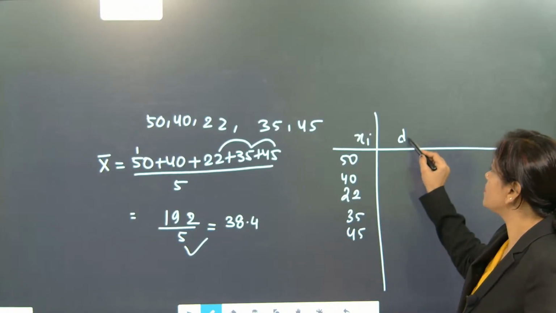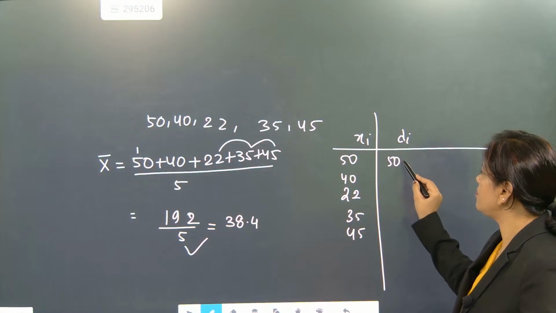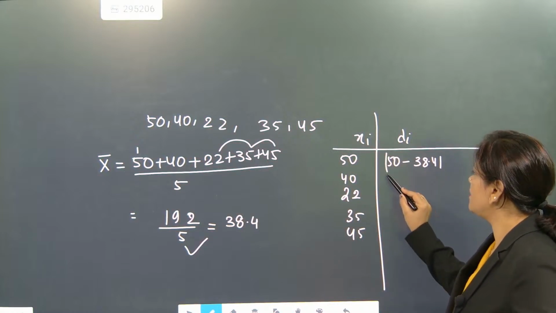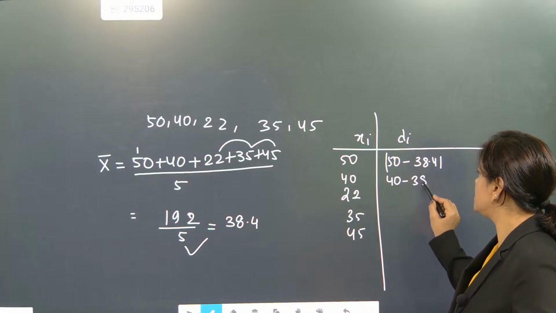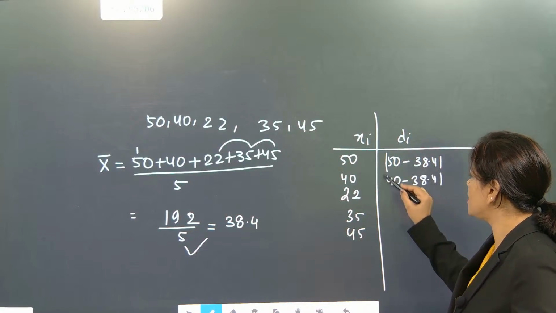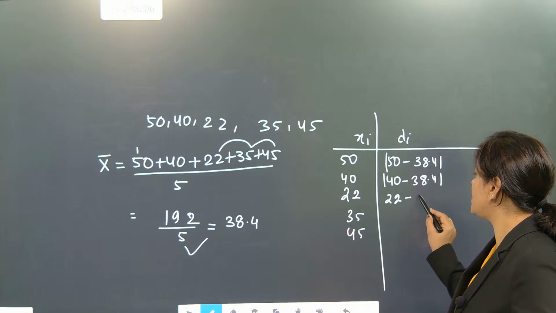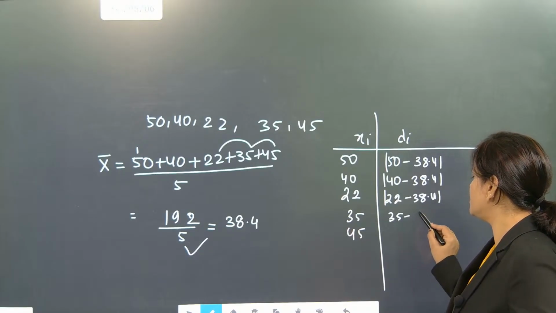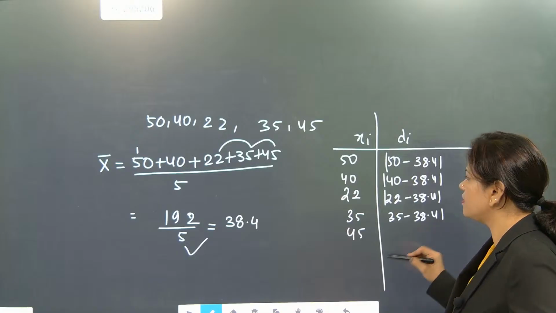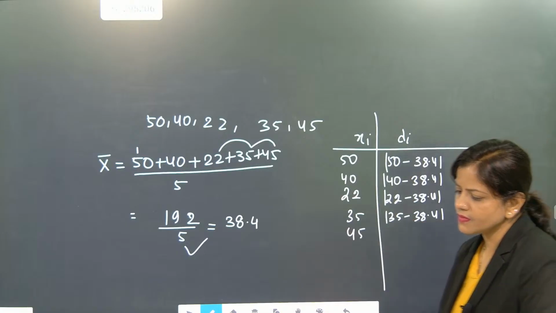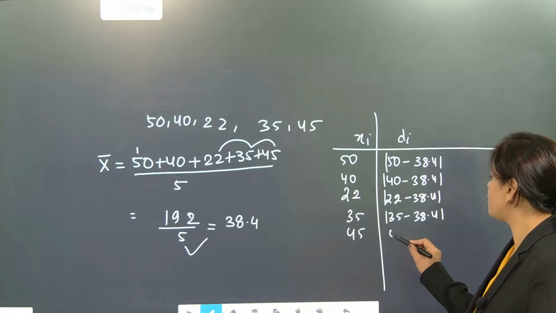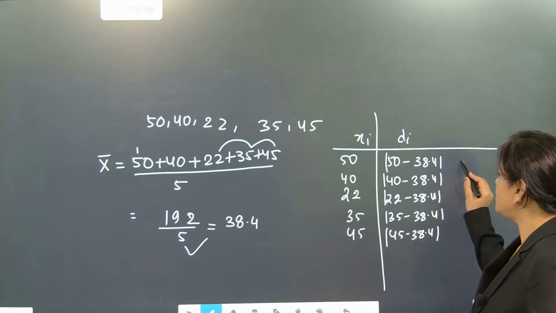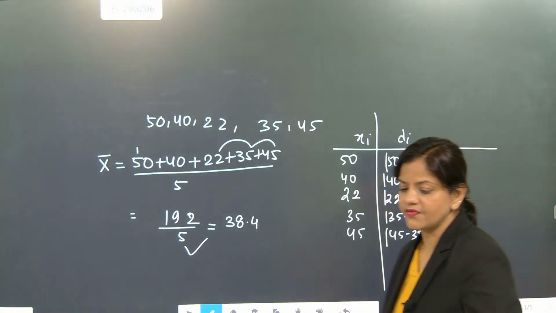Now deviations will be written as |50 minus 38.4|, and then |40 minus 38.4| in modulus you have to write, then |22 minus 38.4|, and then |35 minus 38.4|, and then |45 minus 38.4|. Whatever values are coming, you have to write as the deviation part.